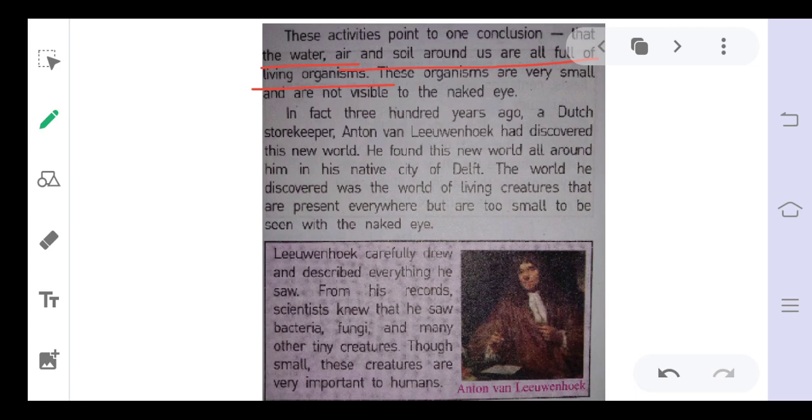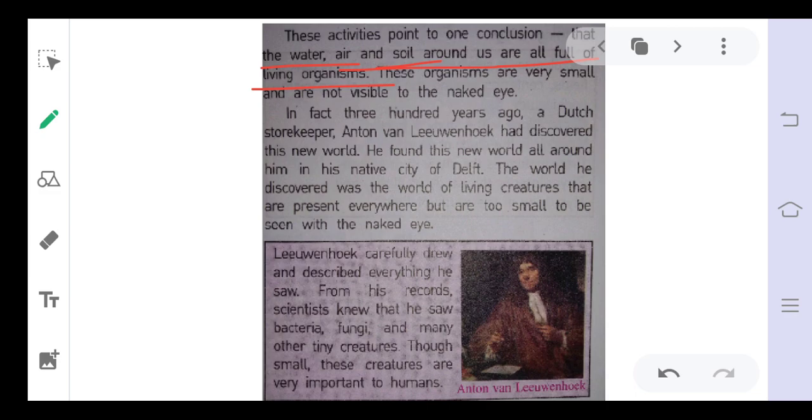Like we have seen in the water, there are organisms on the bread, which were in the air and have grown on this piece of bread, and in the soil also.